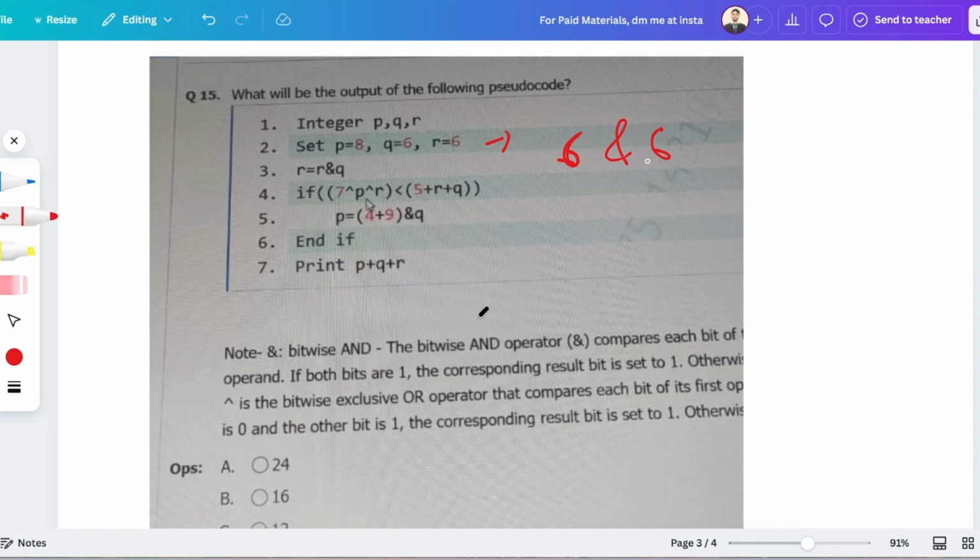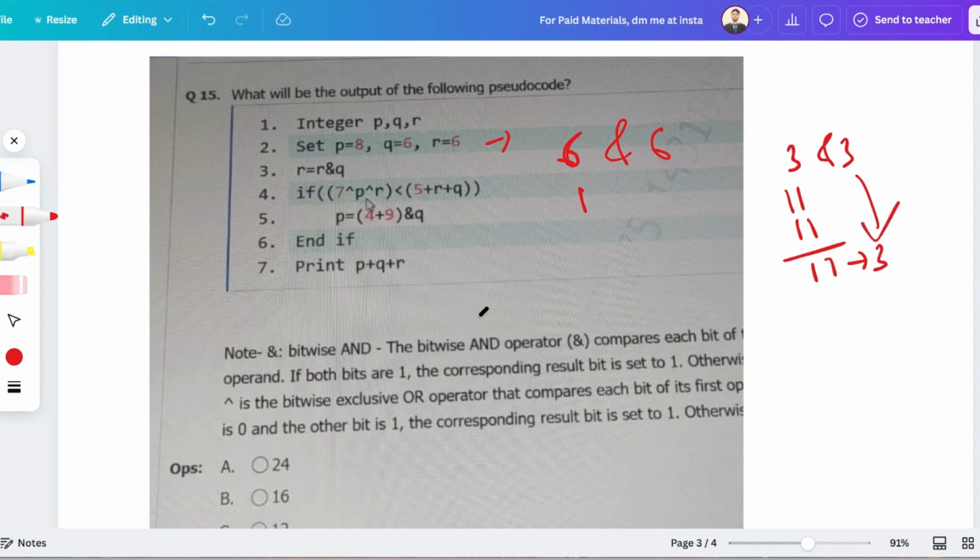So 6 and 6. Let me tell you, if you are solving 3 and 3, so if we perform a bitwise AND operation between 3 and 3, the value of 3 is 11, so it is 11 and 11. The answer will obviously be the same, so the value becomes itself.